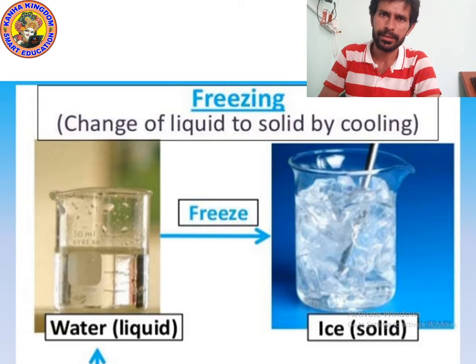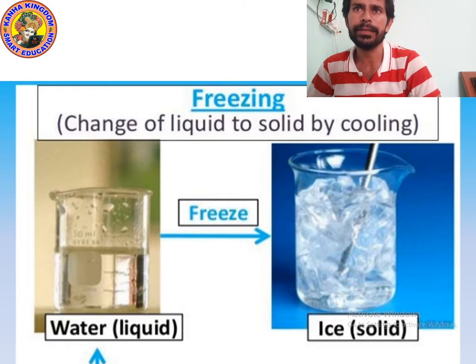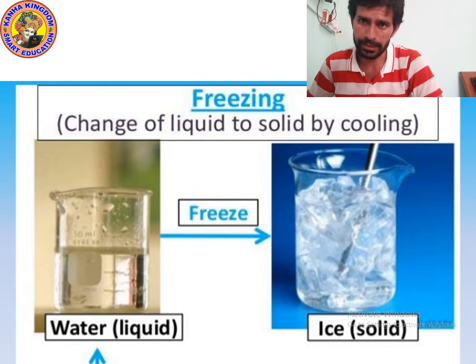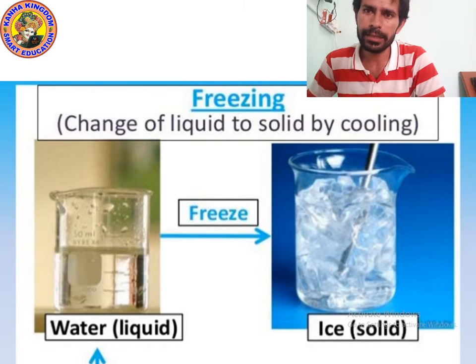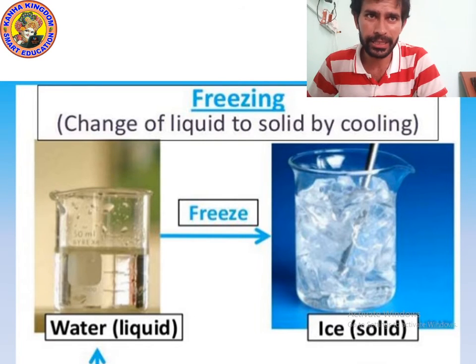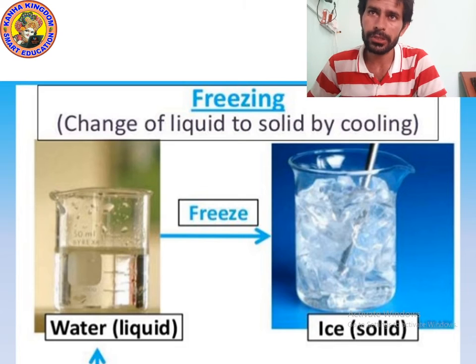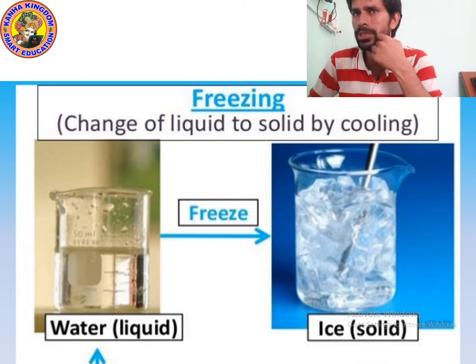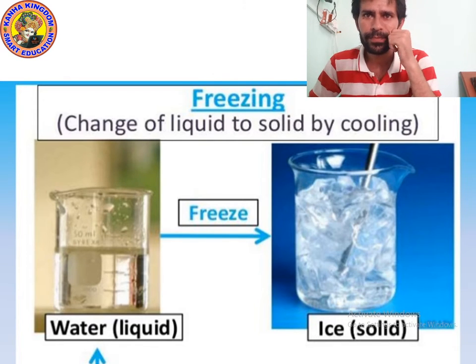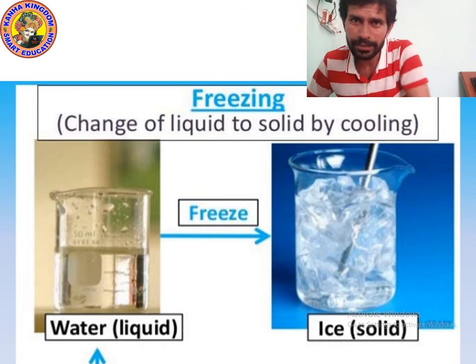Okay kids, now let's study the next topic, freezing. Freezing is also known as solidification. As you can see in the water picture, water is in liquid form, and you can see ice in the form of solid.